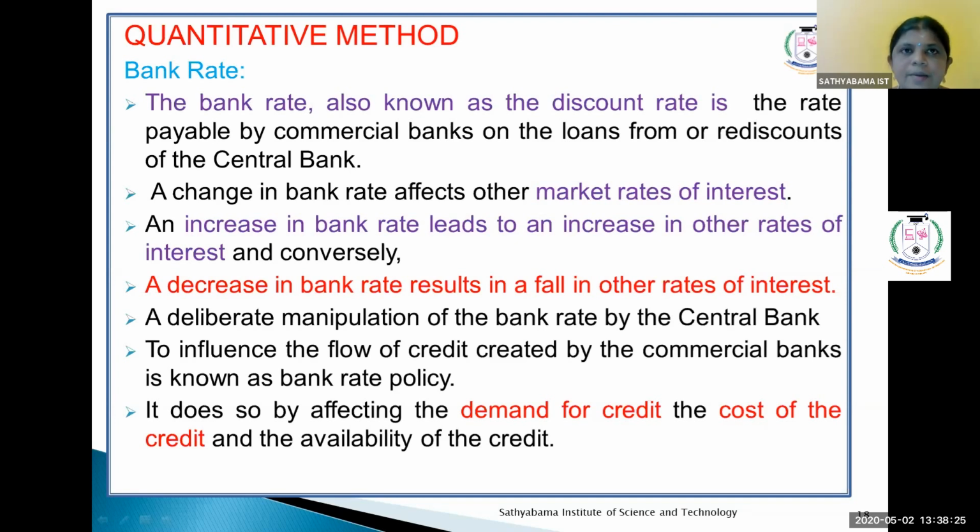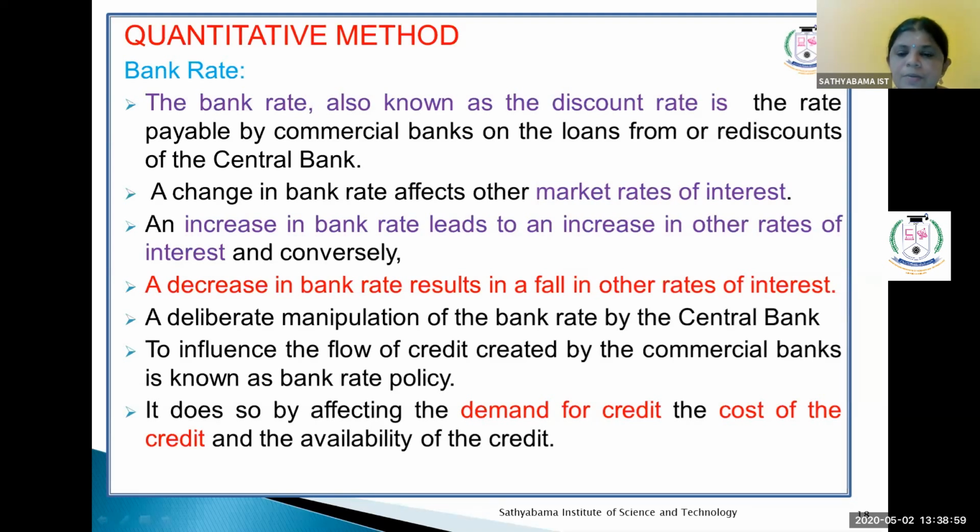the central bank provides loans to the commercial banks. At that time the central bank charges an interest rate. That interest rate is called the bank rate, and otherwise it is called the discount rate. The discount rate or bank rate is linked to the market rate of interest. Suppose an increase in bank rate leads to an increase in other rates of interest. Alternatively, a decrease in bank rate leads to a decrease in the market rate of interest.